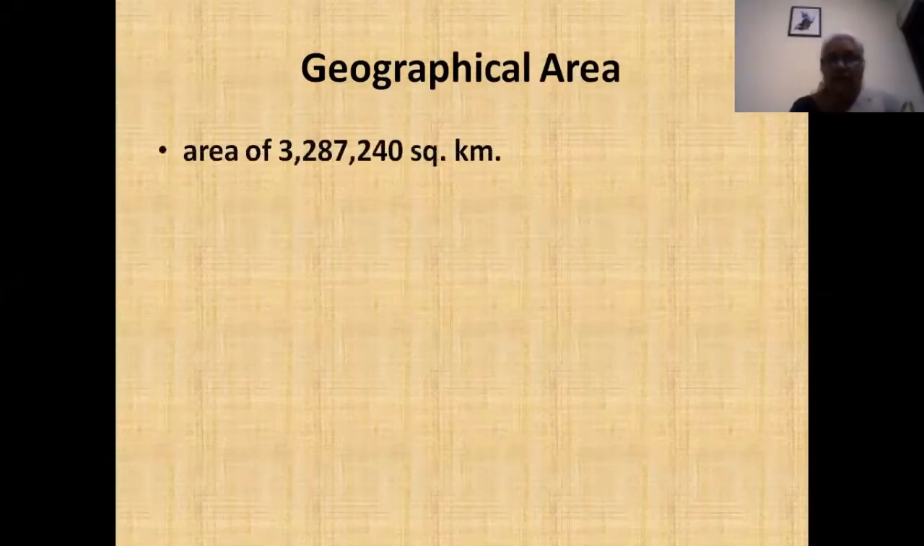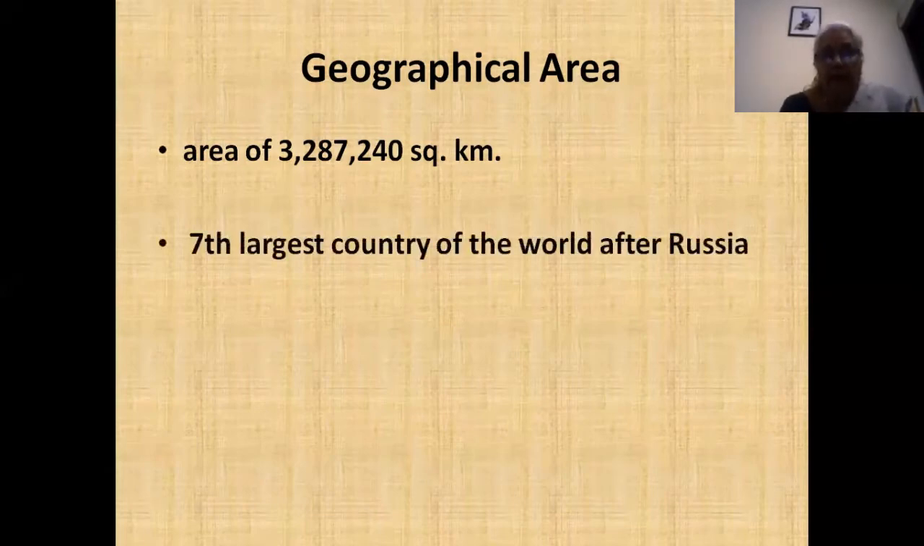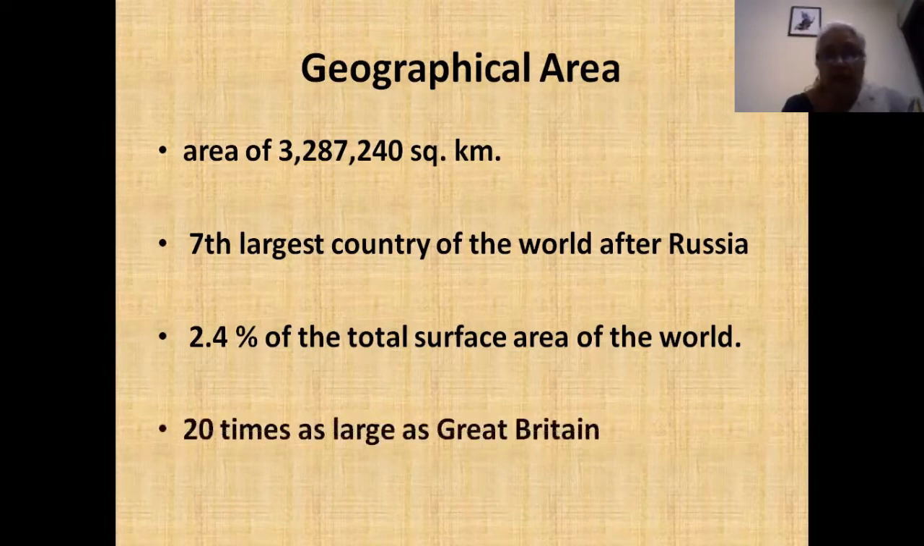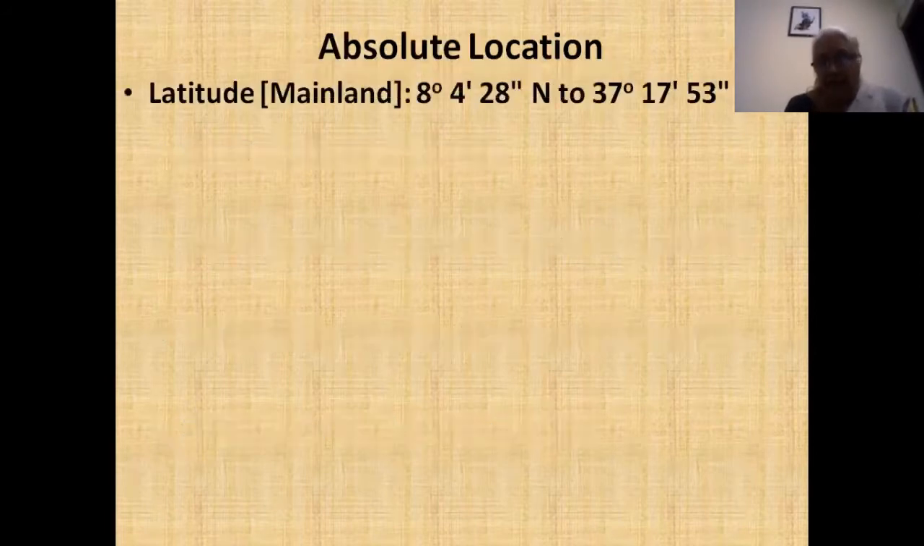So the geographical area of India is close to about 3,287,240 square kilometers, and it is the seventh largest country of the world after Russia. And it has only 2.4% of the total surface area of the world, which is very significant because we have the second largest population in the world. And in comparison with Great Britain, we are 20 times as large as Great Britain.